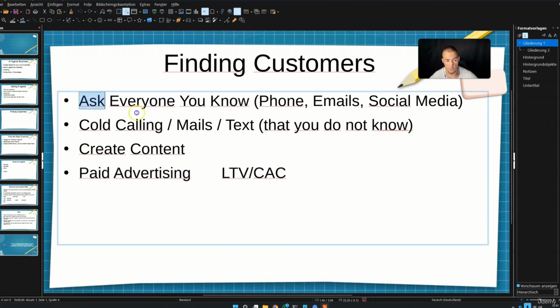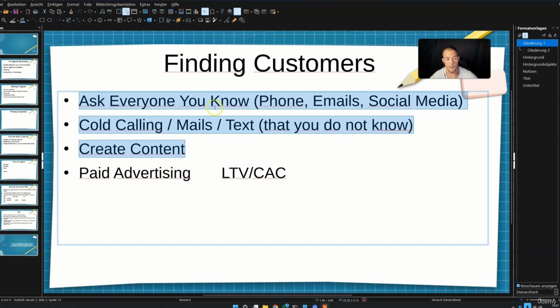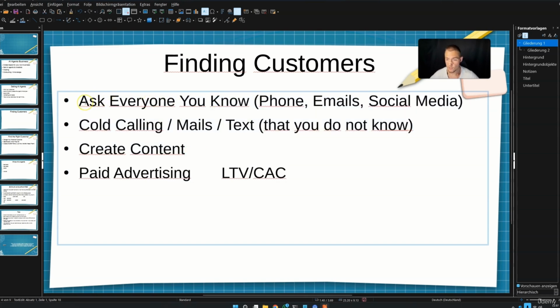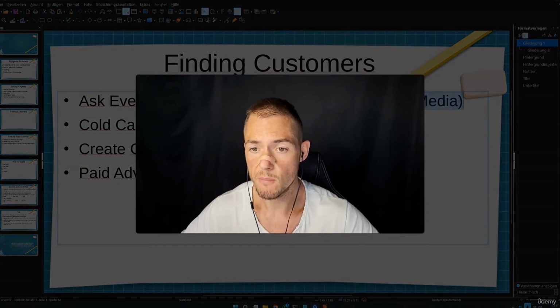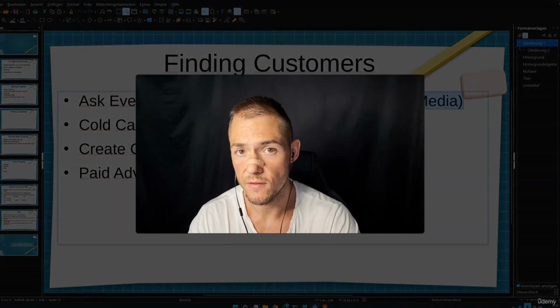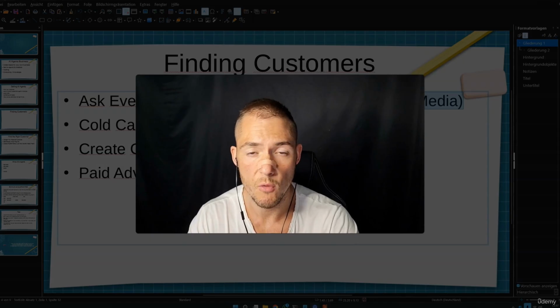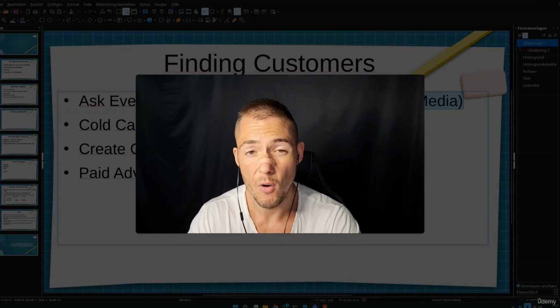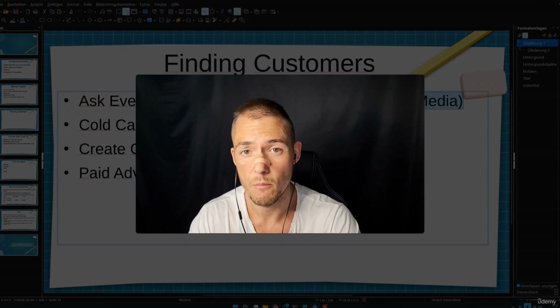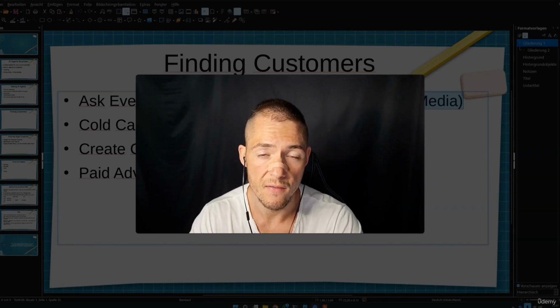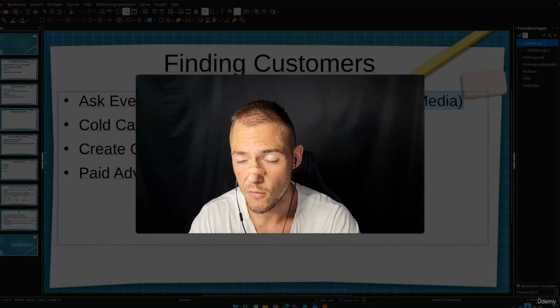Just start with one of these 3 things here. And we want to start with this right here because this is the easiest one. Ask everyone you know. Please. You can use your phone, you can use your emails, you can use your social media. Just make a list of everybody that you know. Pull up your Instagram, pull up your Facebook, pull up your contact list, pull up all your mails from your mail accounts, make a gigantic list and ask anybody if they need a chatbot.